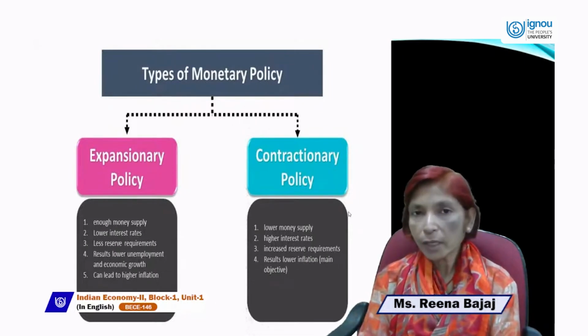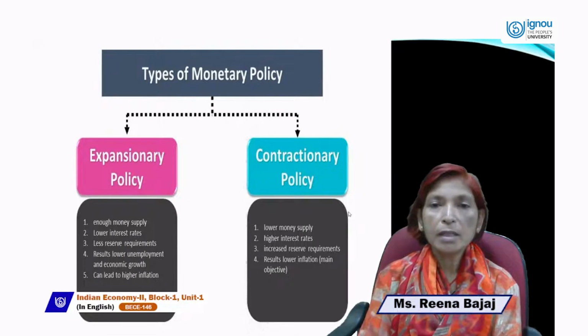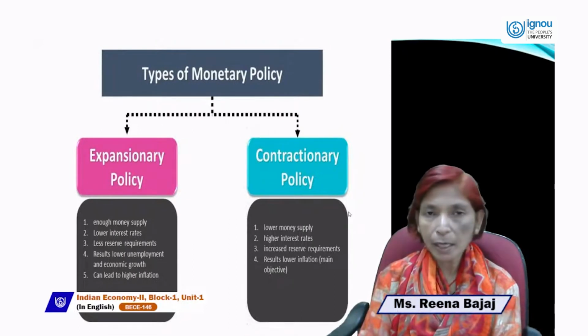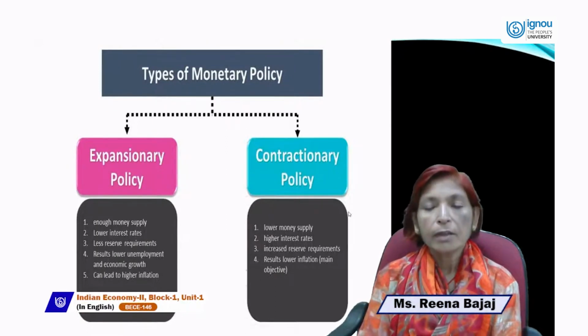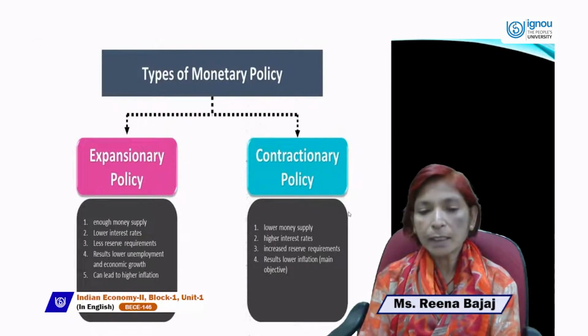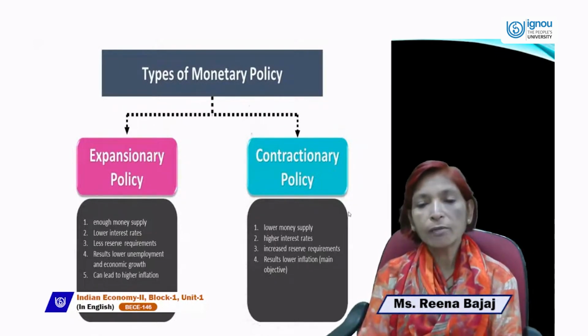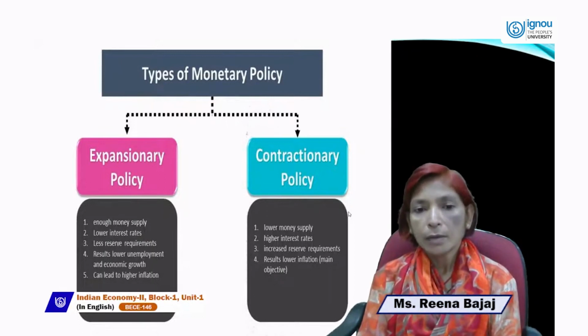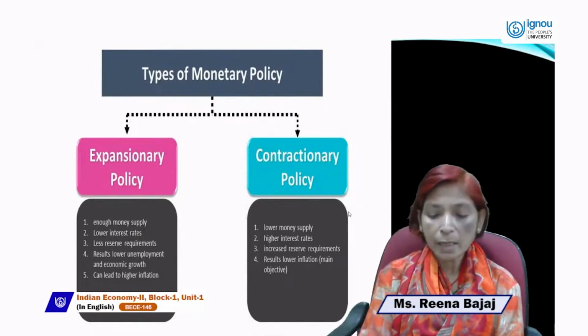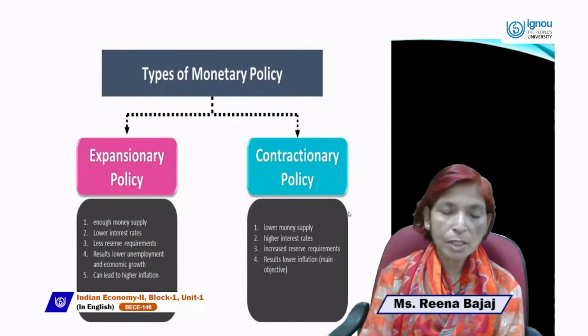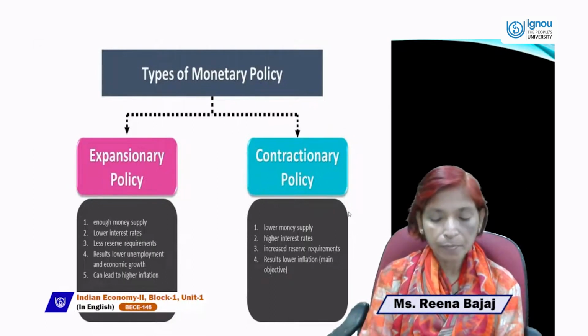And in case of contractionary monetary policy, the money supply will be lower by RBI, the rate of interest will be higher, and reserve requirements will be higher or increased by RBI. It results in lower inflation. So these are the two main types of monetary policy, expansionary and contractionary.